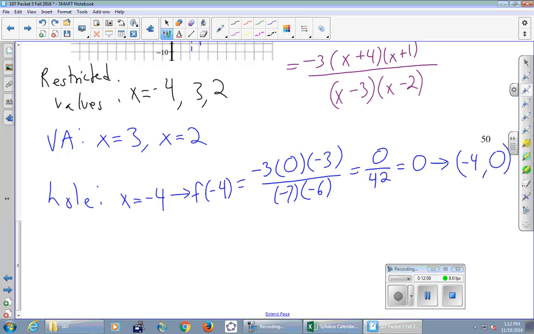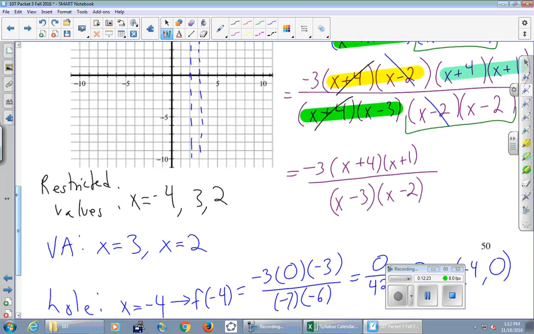What's the problem with saying F of -4 equals? If we had plugged into any of the previous versions of F, what would we have gotten for F of -4? Undefined, right? We intentionally didn't plug it in here because it's undefined. Just because we're allowed to cancel doesn't magically mean all of a sudden we're able to plug -4 in.